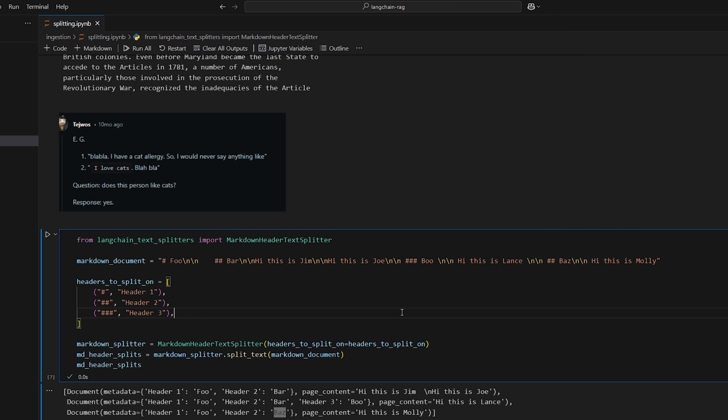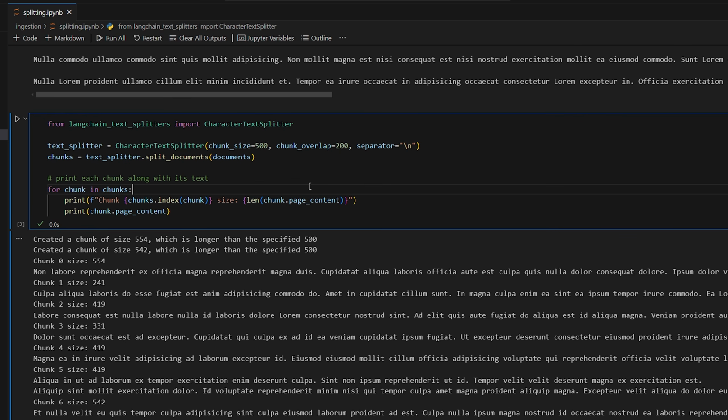These are useful if you have specific files that you're ingesting and they have specific formats, all right? There's one last important question that you should be asking at this point, which is how do you choose the proper chunk size for your splitting? How do you know what number to set that to?